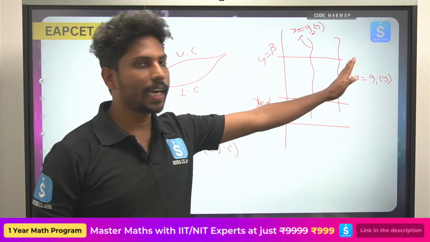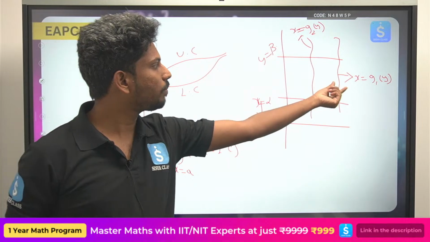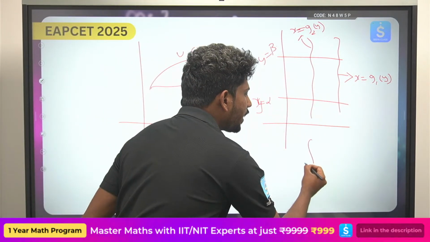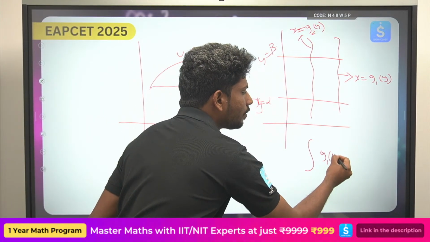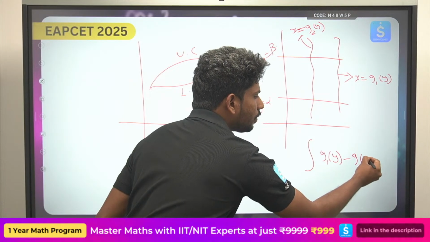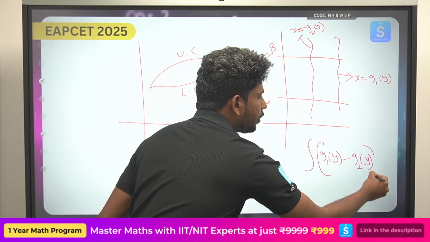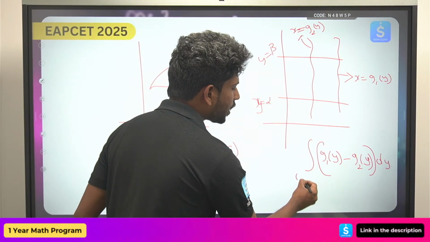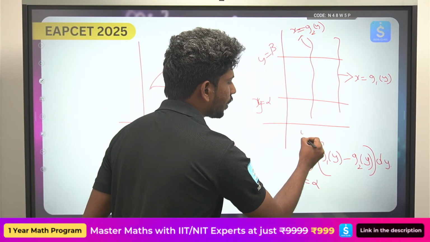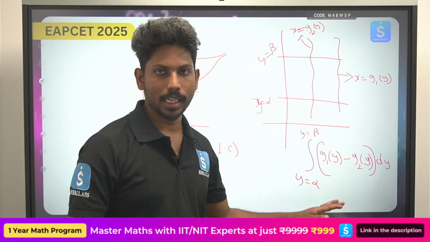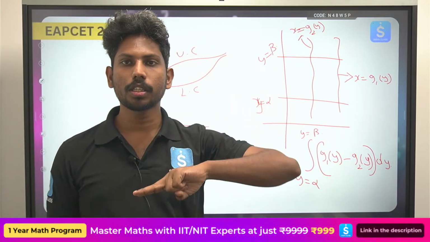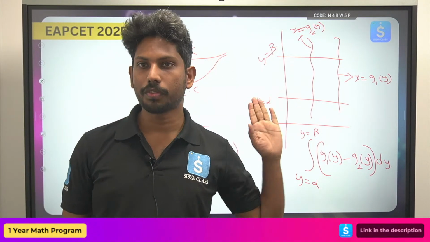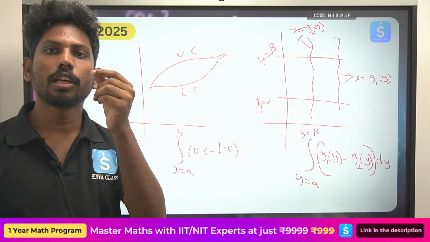So what is the rightmost curve that you see here? The rightmost curve is g1(y). So ఎలా ఇంటిగ్రేట్ చేస్తారు? g1(y) minus g2(y) into dy, from y equals alpha to y equals beta. Okay, simple, చాలా ఈజీ. ఒకటే టు ఎ టు, upper curve minus lower curve, rightmost curve minus leftmost curve. ఇది ఒక్కటే గుర్తుపెట్టుకుంటే you are almost done.